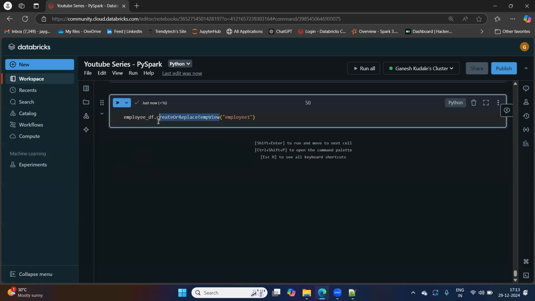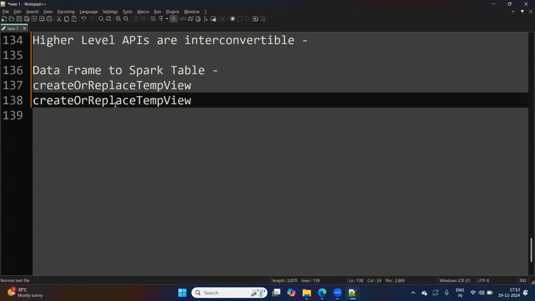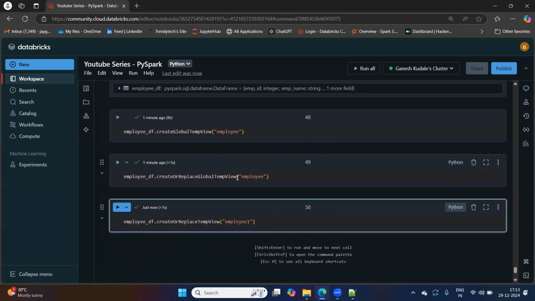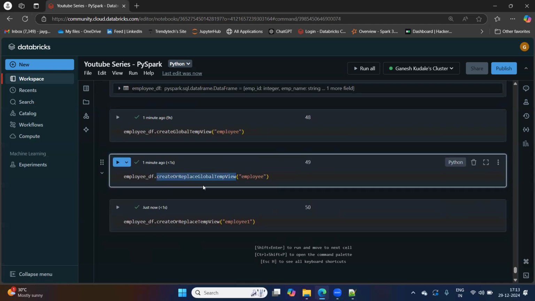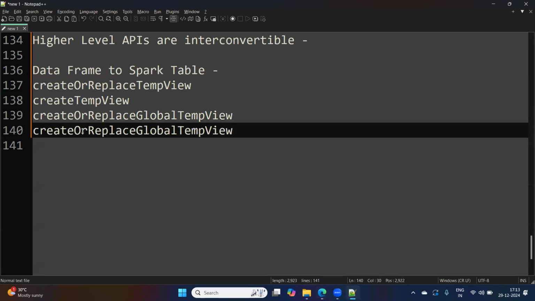Let me write it down here. Create or replace temp view. For example, create temp view. Then there is create or replace global temp view. And then create global temp view. Right.